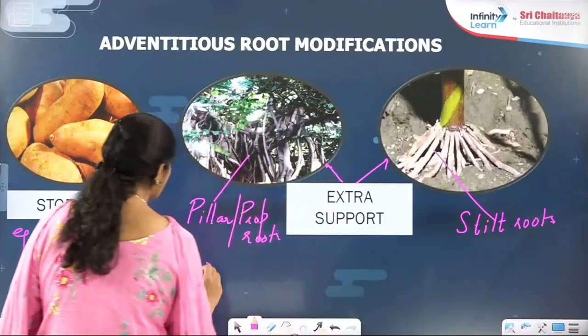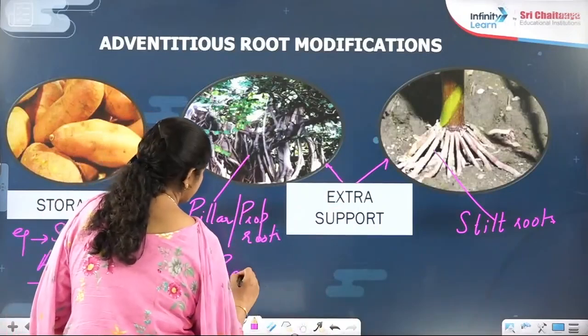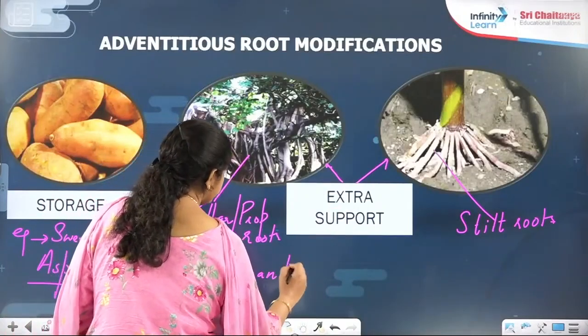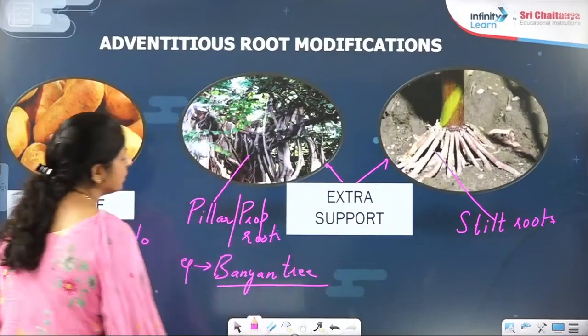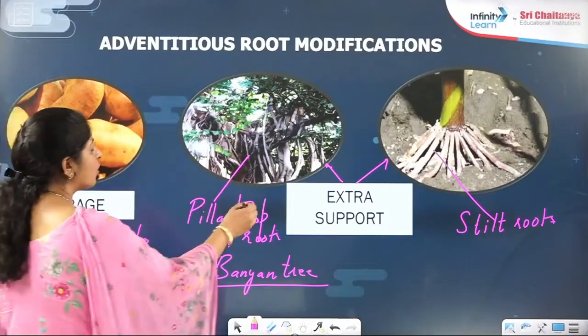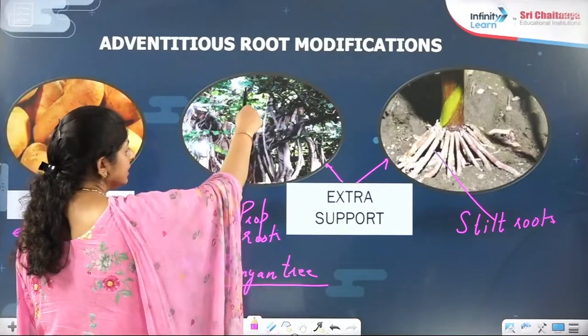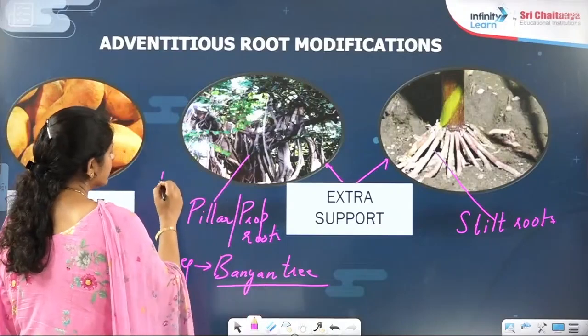What is an example over there? Banyan tree will be a very good example. See, these prop roots will move towards the earth. They are positively geotropic.